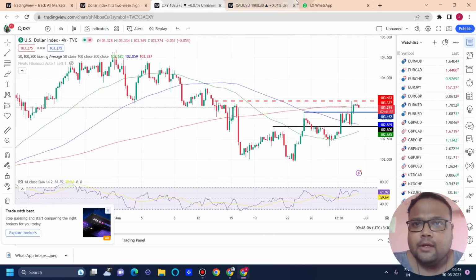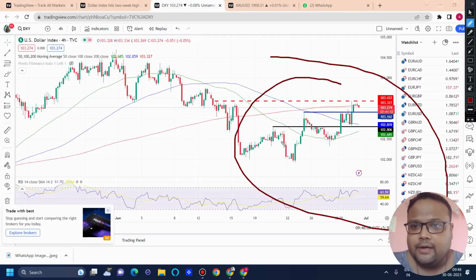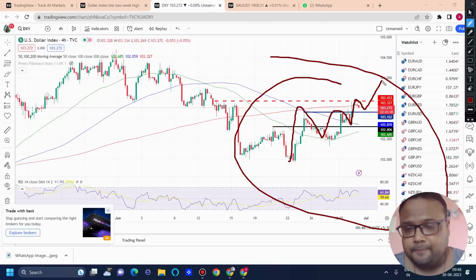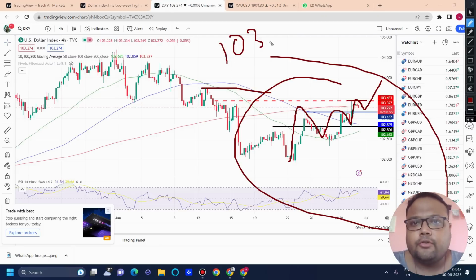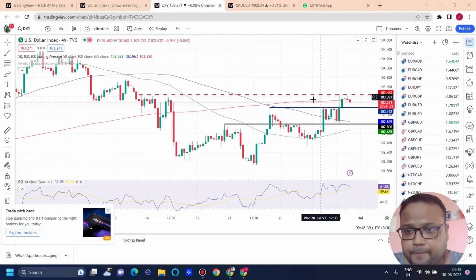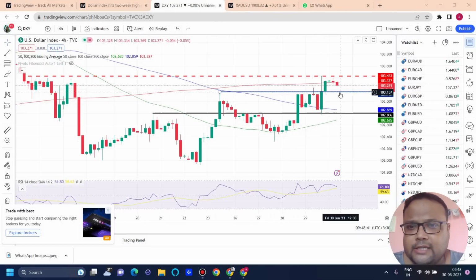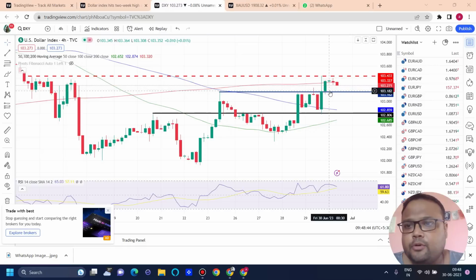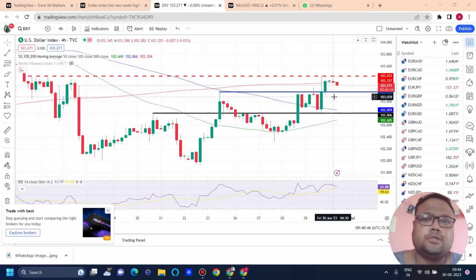But if we look at the structure of DXY here, the structure is bullish. So yes, we can expect that DXY will try to continue the upside. Today or next week, if DXY breaks this level here, 103.4044, it will be heading towards the next level of 103.75. Now DXY is going for correction and hopefully it will take some support around the 103.020, 103 level.